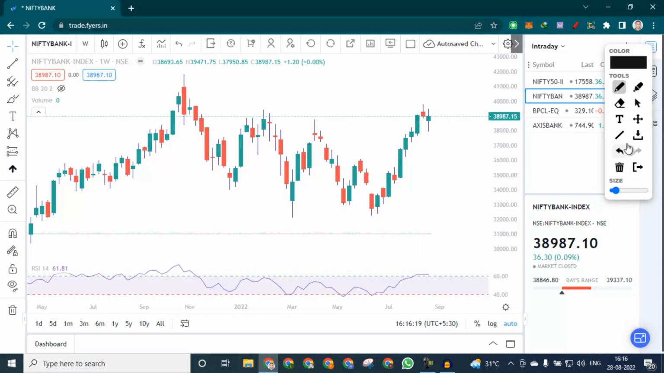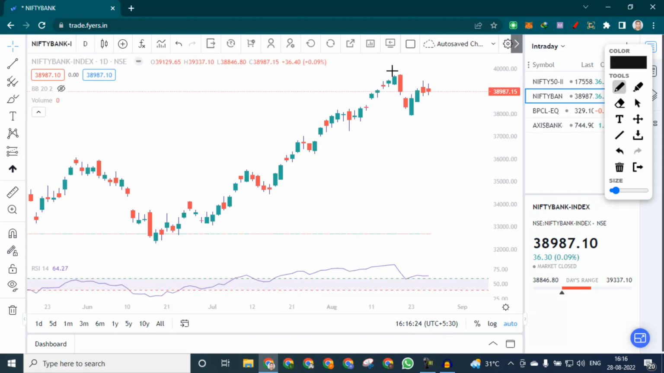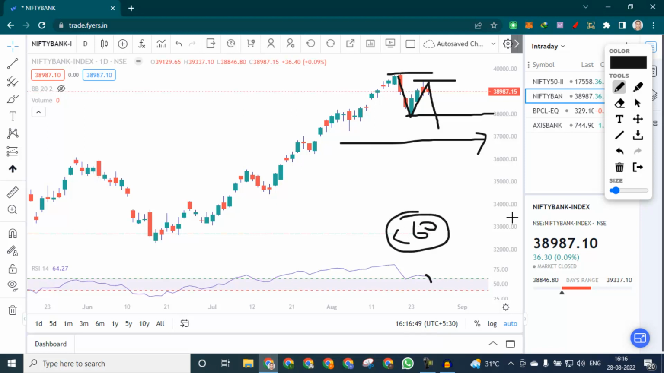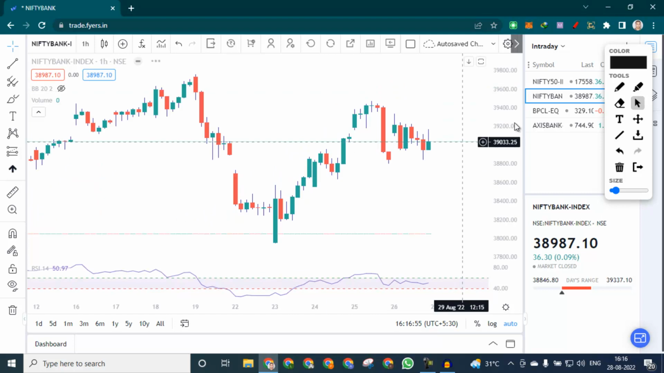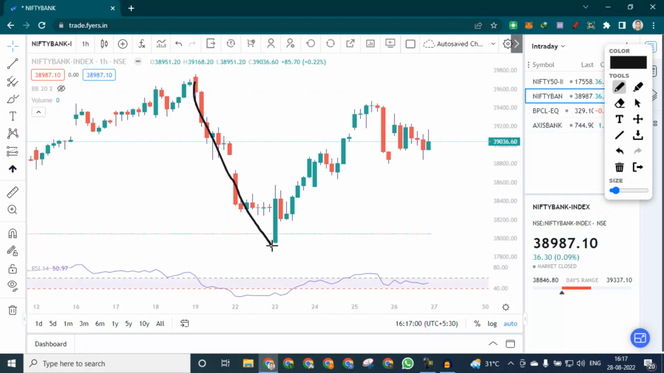So for the exact level we'll go further down the chart, and on the daily chart you can see a clear lower top has formed. So after this pullback it continues, breaks the 38,000 level, and the 37,000 level should come in the coming days. RSI 60 will also be broken on the downside. So now let's go to the 1 hour chart, and you can see this is the bottom.